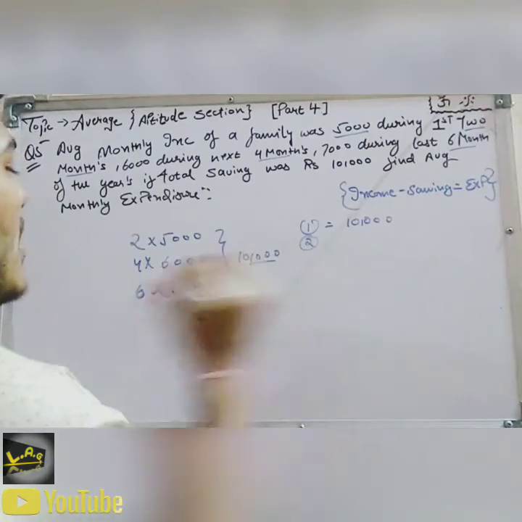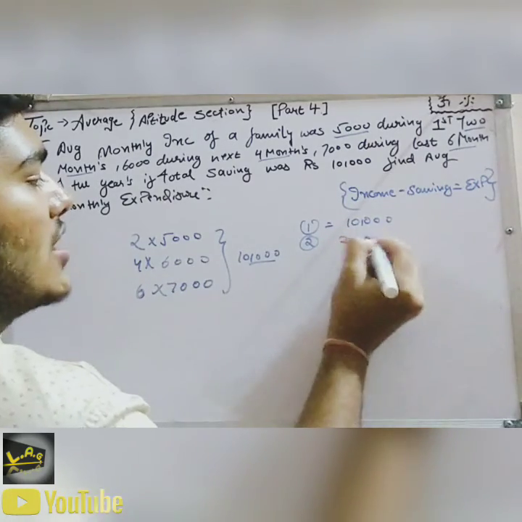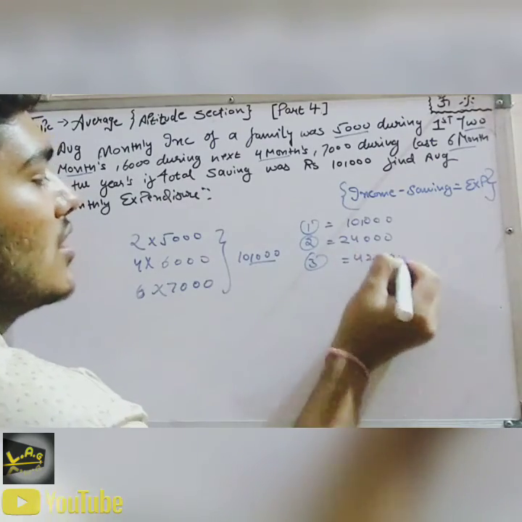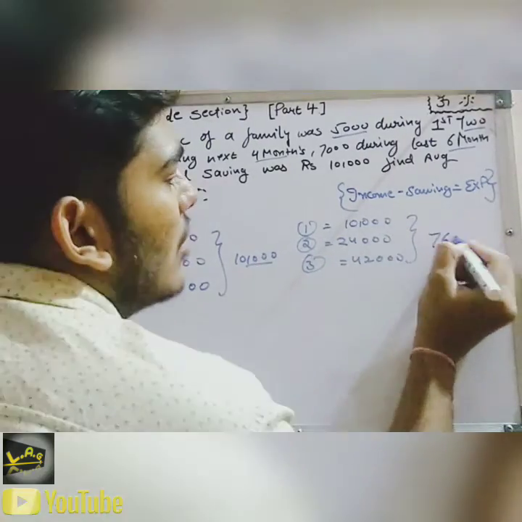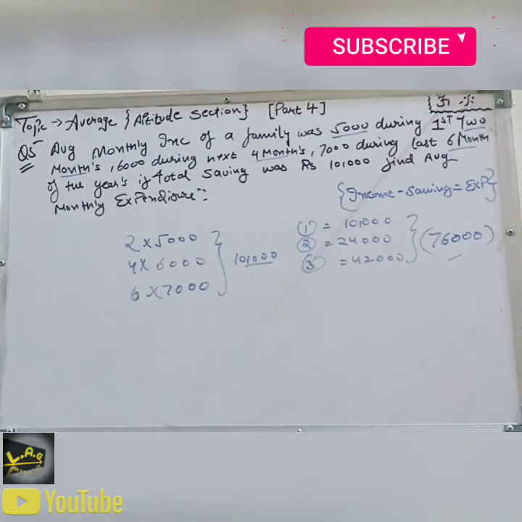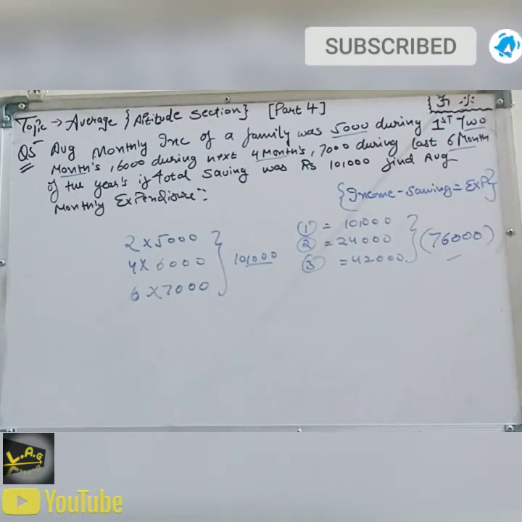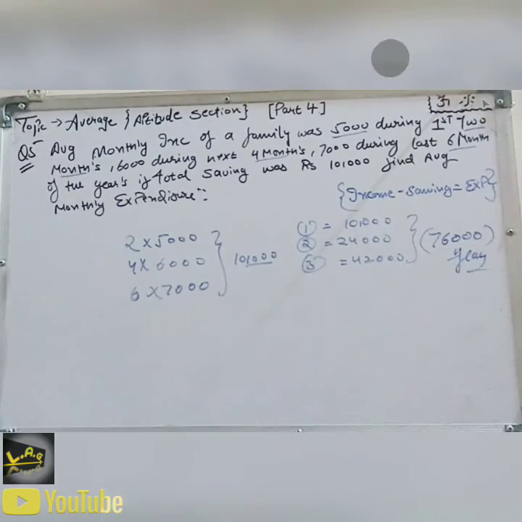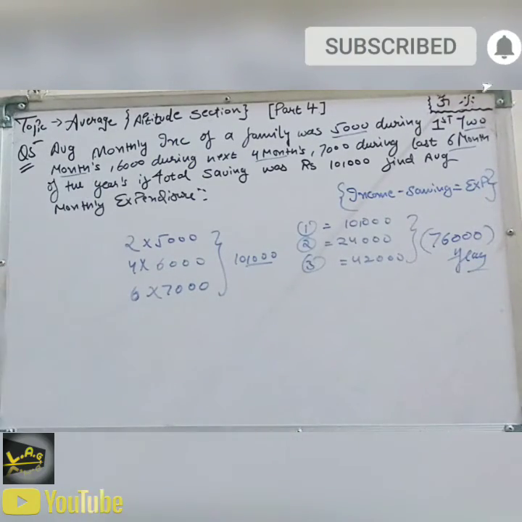For the second, it is 24,000. For the third, it is 42,000. And the total of this is 76,000. Now you have the total income of the whole year.